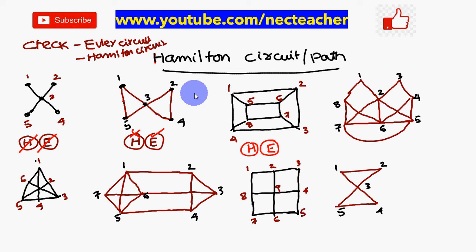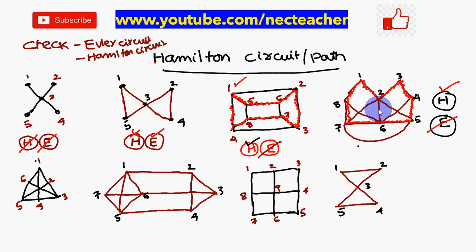Next, you come across the third diagram. What is the degree, how much for this one? It is 3. This is also 3. This is also 3. Therefore Euler circuit doesn't exist. Then what about the Hamilton circuit? Hamilton circuit exists. Next you come across the fourth diagram. So degree is 2. Here it is degree 1, 2, 3, 4, 5. So Euler circuit doesn't exist. So what about the Hamilton path? Hamilton circuit exists.